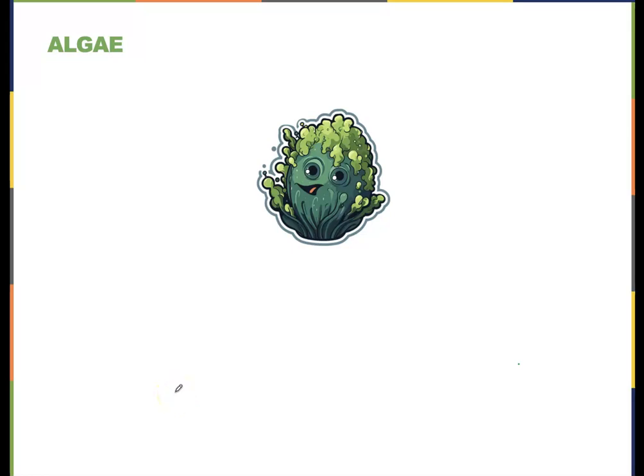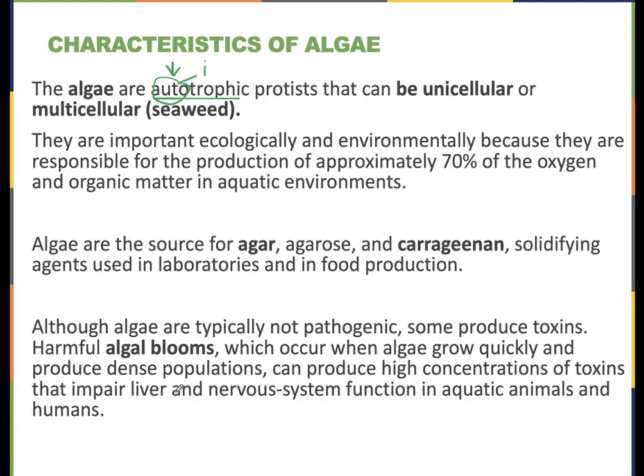Okay, so finishing up chapter 5 with algae. So algae are autotrophs. Autotrophs means that they're self-feeders, meaning that they can make their own organic molecules themselves. They can make their own sugar. They can make their own food. And they do this by photosynthesis. So autotroph means self-feeder. And algae can be unicellular or multicellular.